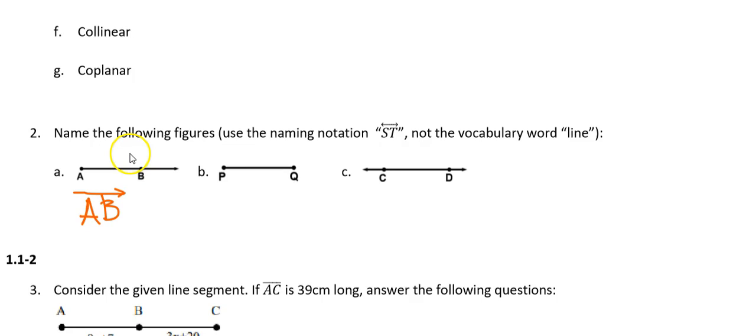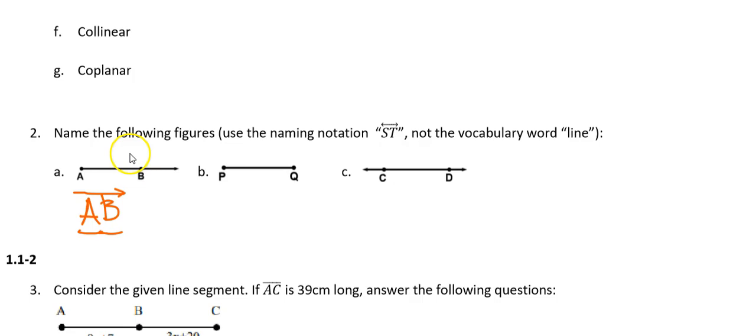This diagram, when we write the name, will always point to the right, even if my ray in my picture is pointing a different direction. And in order to ensure that it always points to the right, you have to begin with the endpoint and then write the letter of the point that it's moving toward. Then your notation can always have the arrow pointing to the right.